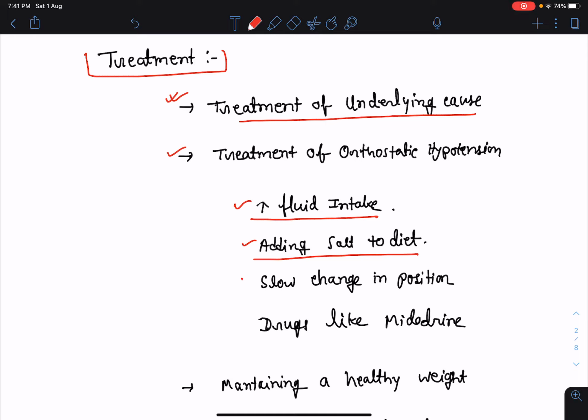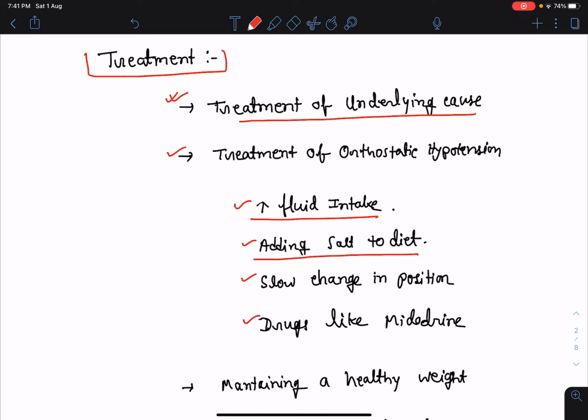We can ask the patient that when changing his or her position, the patient should not do it hurriedly. Slowly, the patient should change his position. Suppose someone is lying down and he wants to stand up, then he should do it slowly, not suddenly.